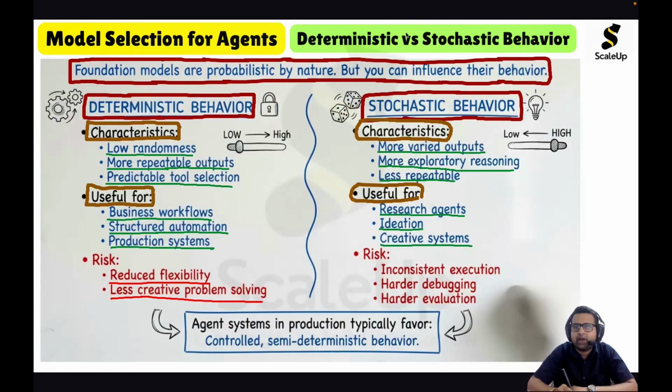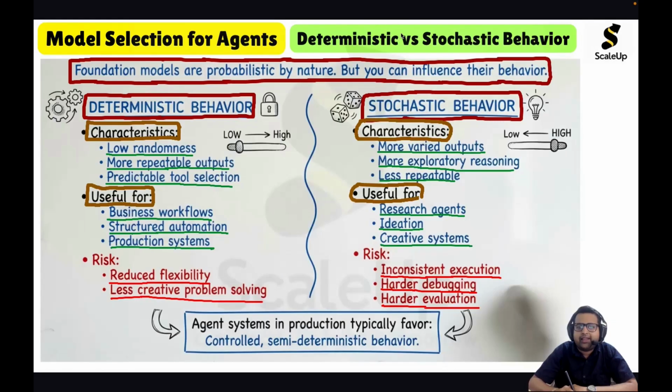Now, the risk involved with stochastic behavior is inconsistent execution, harder debugging, and harder evaluation. The execution is very inconsistent. Why? Because it is stochastic in nature. For the same input, you might get a different output. Debugging will be very hard because it will be very difficult for us to exactly identify the root cause of the problem, and evaluation becomes harder.